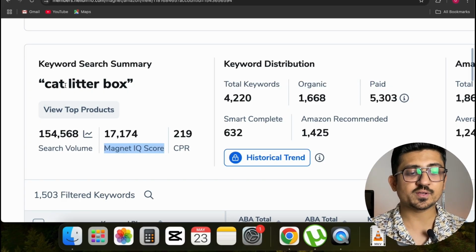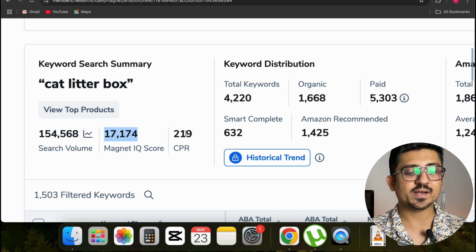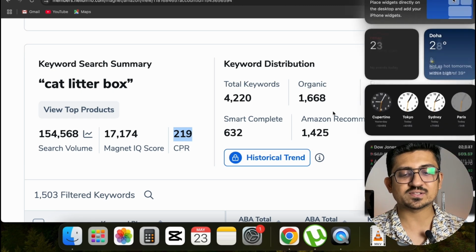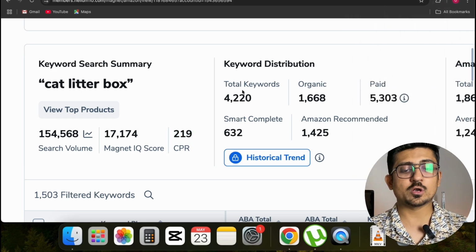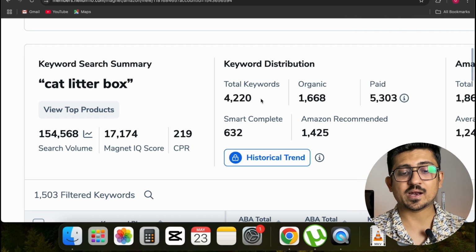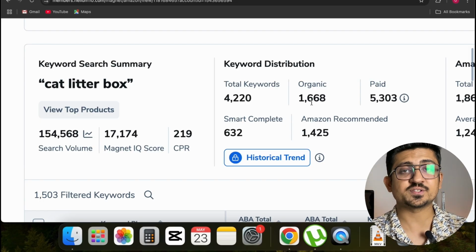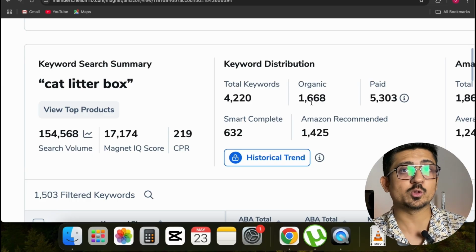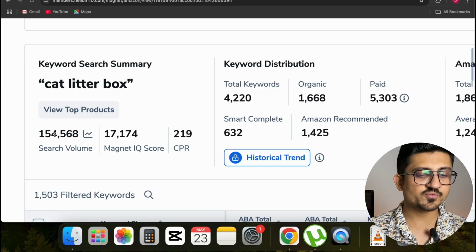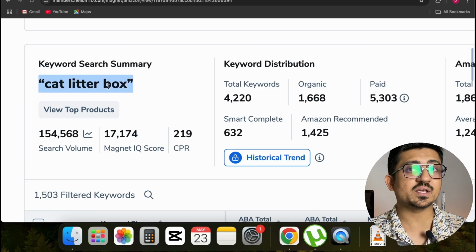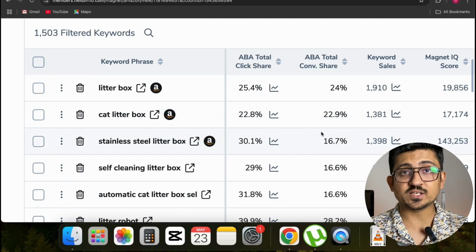So here you can see that for this keyword, we can get the search volume, we can get the Magnet IQ score, we can get the CPR, and on the right side, you can see the keyword distribution: a total of more than 4,000 keywords, and out of those, 1,600 are organic. That means more than 1,600 competitors are basically ranking organically on those keywords, right? So this is the search volume and this is the Magnet IQ score for this keyword. And if you want to know these things for the other keywords, then you have to scroll down, and from these columns you can do that.